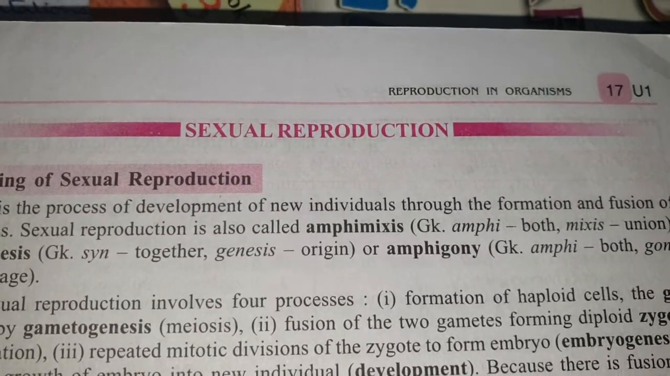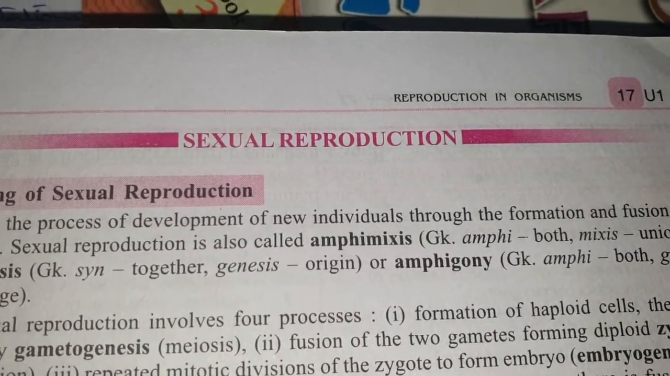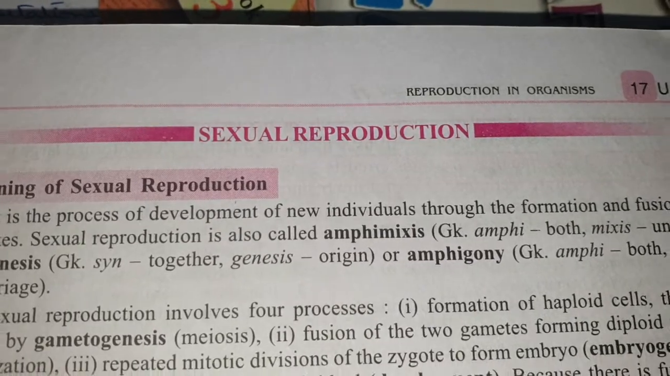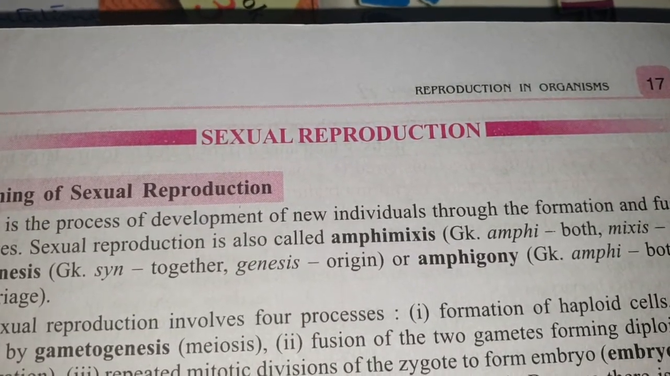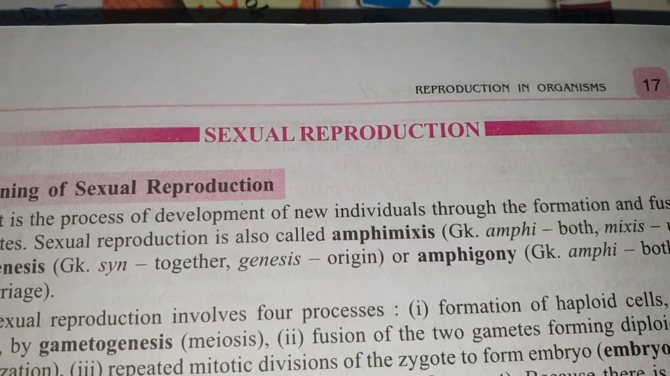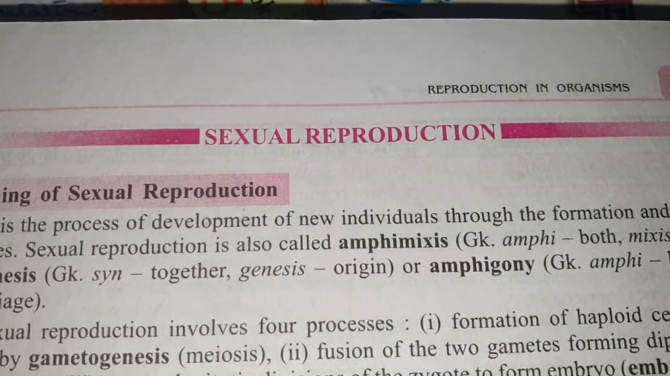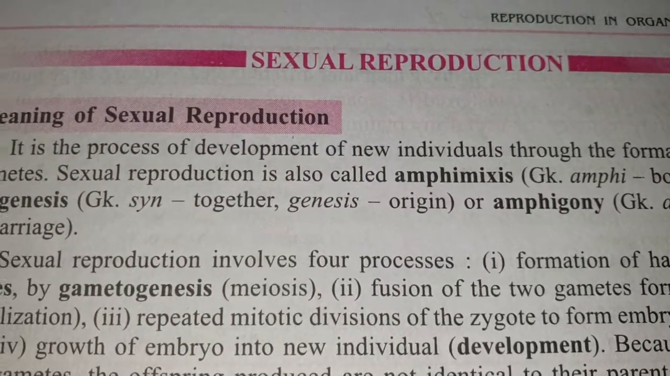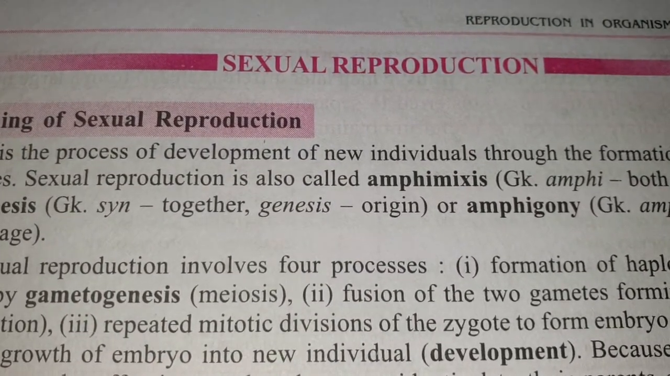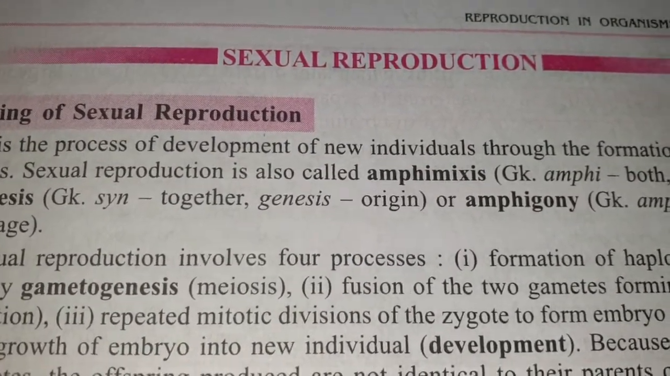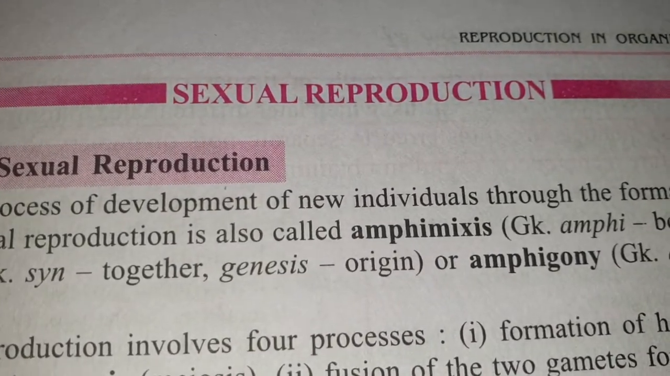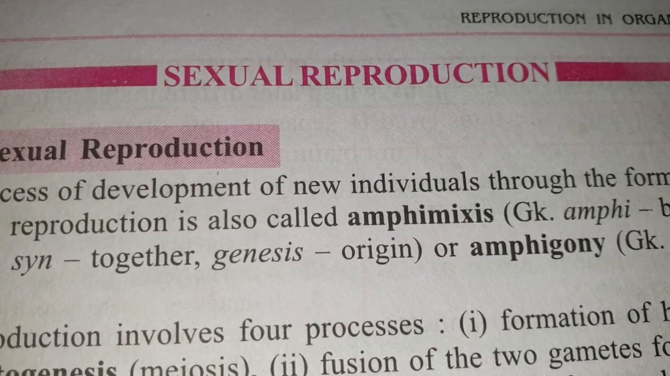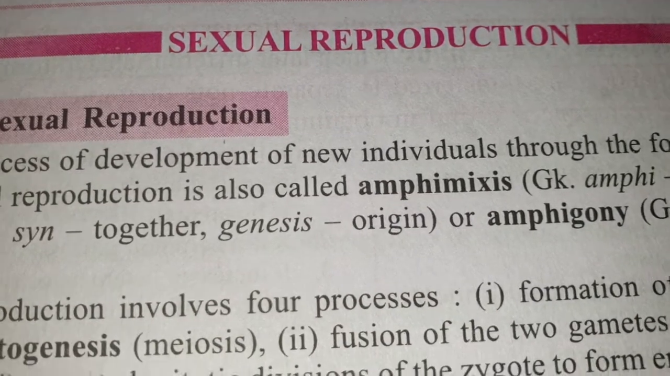Okay, let's discuss today the topic sexual reproduction. As you all know, sexual reproduction means the process of formation of new individuals by the fusion of gametes. This process is also known as amphimixis. Here, two particular gametes are produced by two different organisms, or they may be produced by the same organism also.